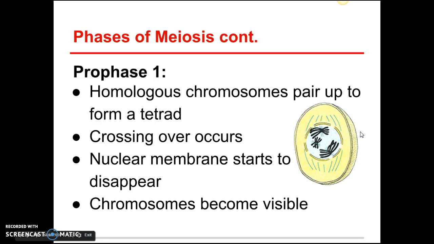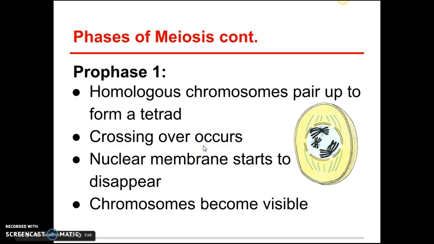Okay? First thing there says homologous chromosomes pair up to form a tetrad. These things are a tetrad. Take this word and point over here. You guys can see this is enough chromosomes for us to eventually make those 4 cells. And I want you guys to circle the word homologous. That means the same chromosomes. So these are all the copies of chromosome 1, and these are all the copies of chromosome 2. Chromosome 1 might have all the information for your eye color or your hair color. And so all that information is lined up together.